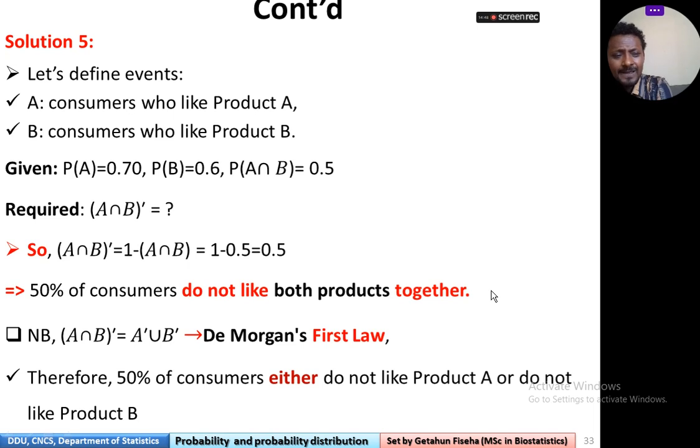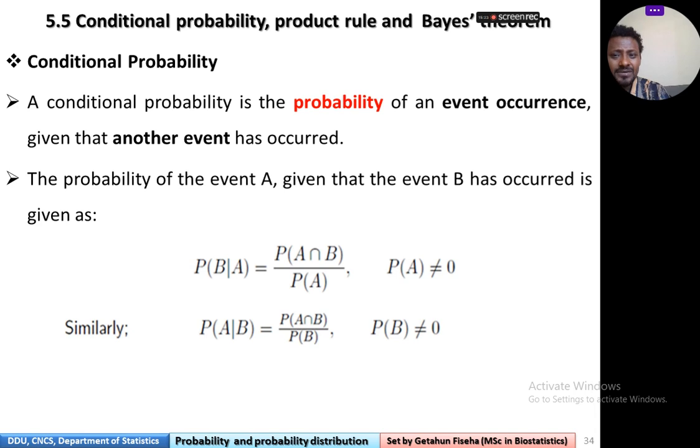This can also be worked using De Morgan's first law. Let's see how to work this out. What does probability of A intersection B complement mean? Using De Morgan's law, A intersection B complement is equal to A complement union B complement. Why? Due to De Morgan's first law. Therefore, 50% of customers either don't like product A or product B. So it can be worked in this way.